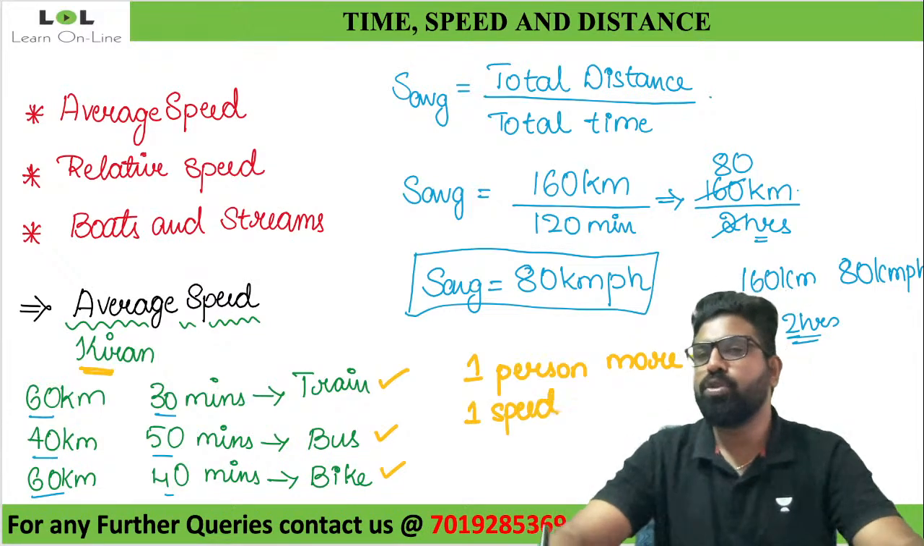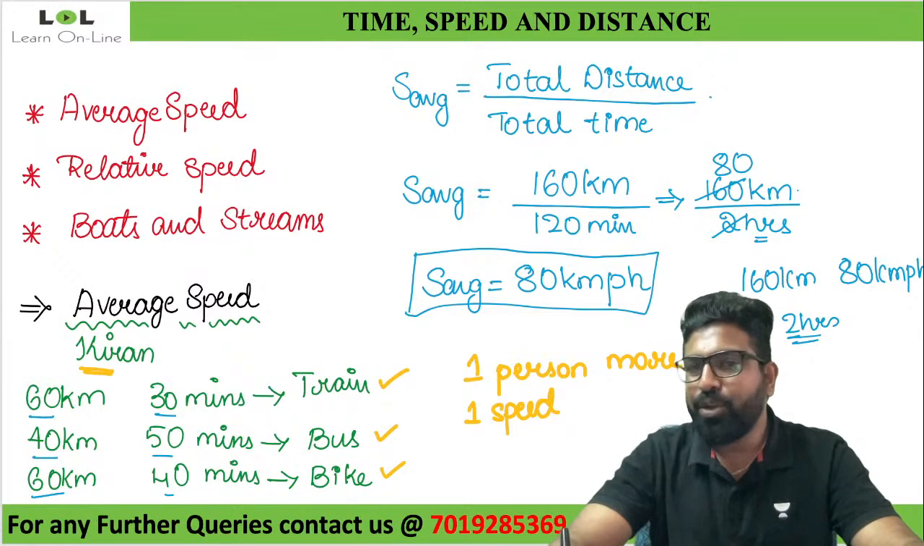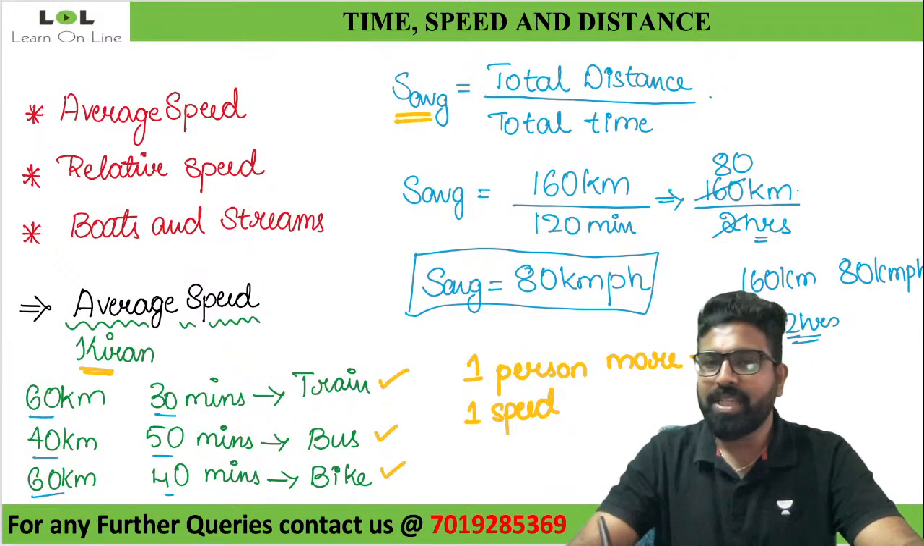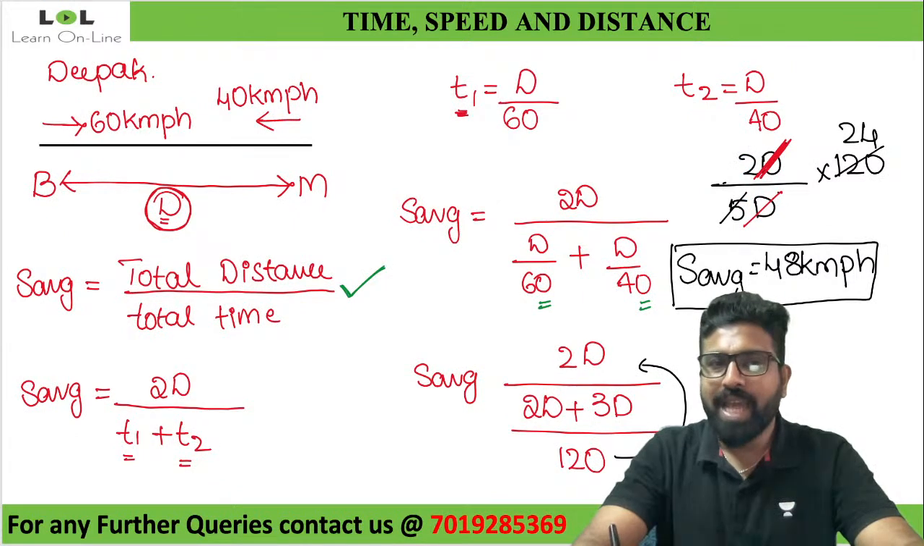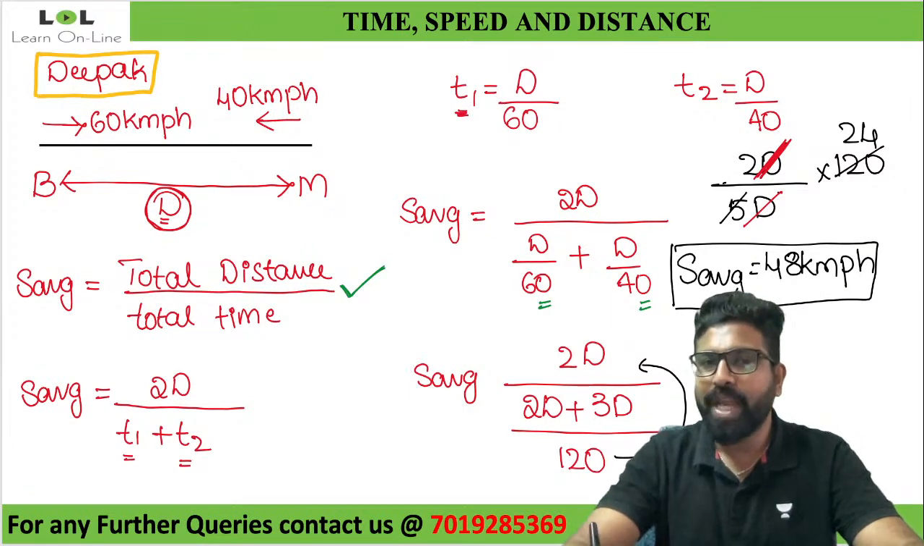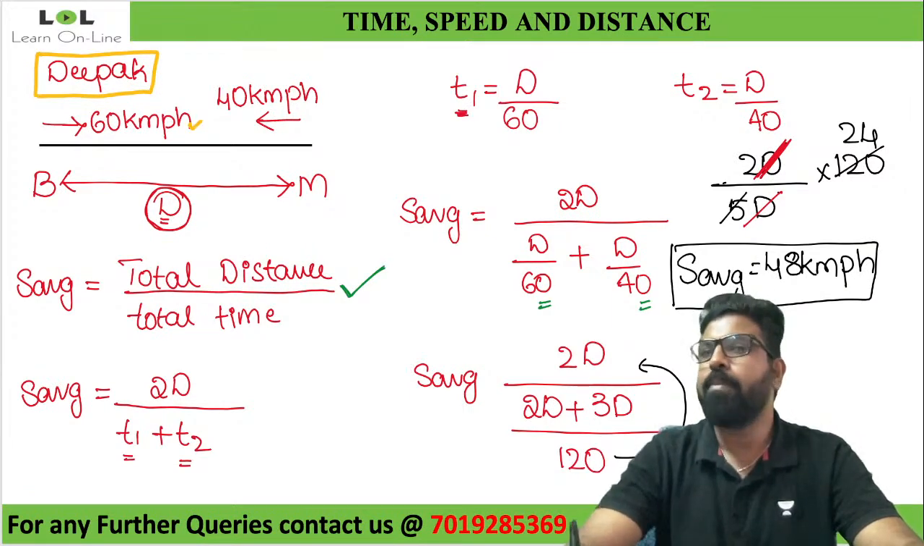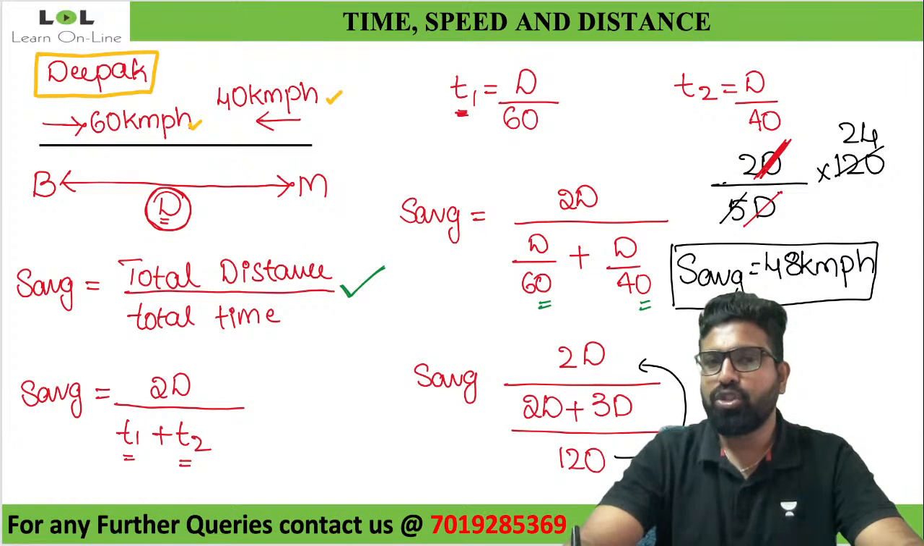What speed did we use? We used the average speed. Here also, how many people are there? Only Deepak is traveling from Bangalore to Mysore, going at 60 kilometer per hour and coming back at 40 kilometer per hour. So one person, two speeds, more than one speed. It is average speed.